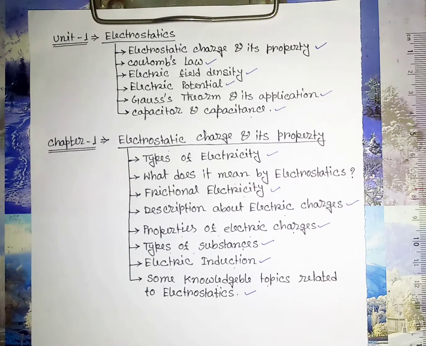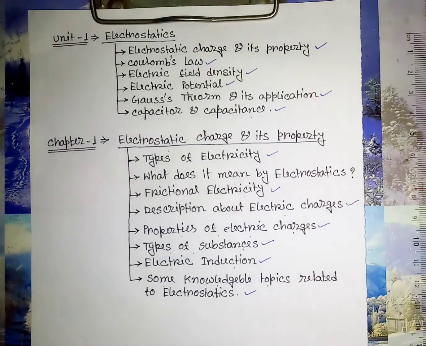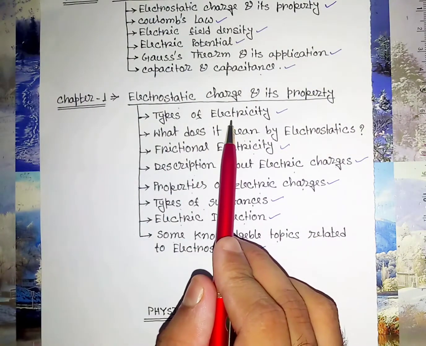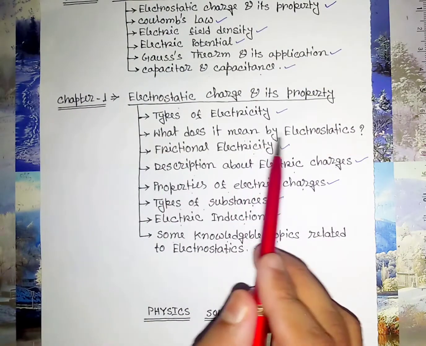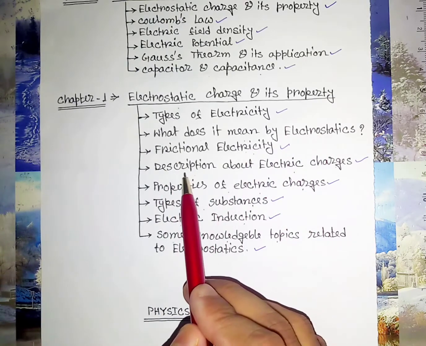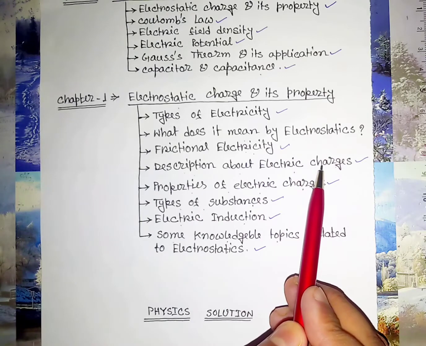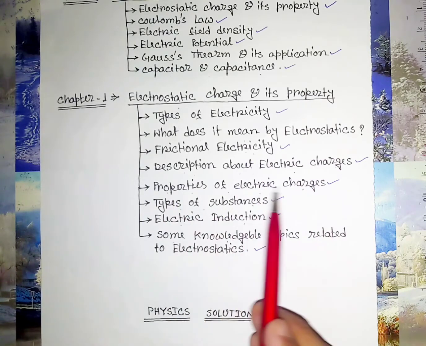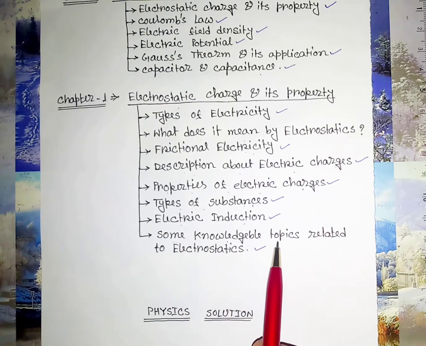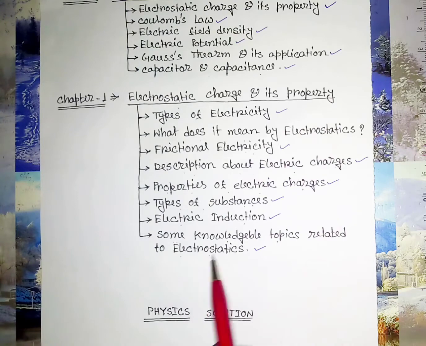Now, before entering into this chapter, let's take an overview of the topics that are to be discussed in this chapter. The topics are types of electricity, what it means by electrostatics, then frictional electricity, description about electric charges, properties of electric charges, types of substances, electric induction, and some knowledgeable topics related to electrostatics.